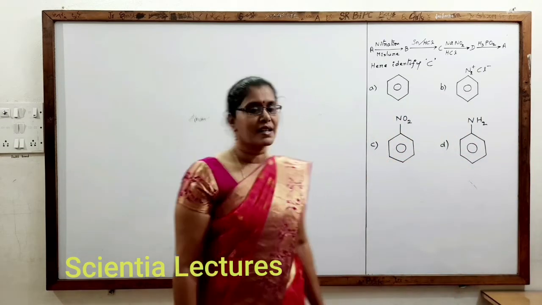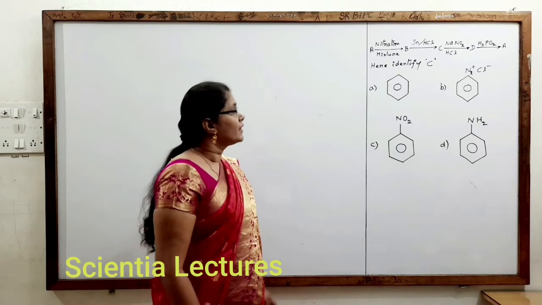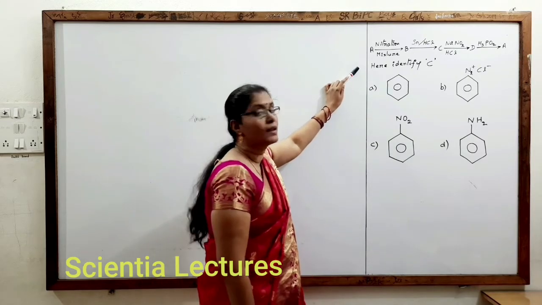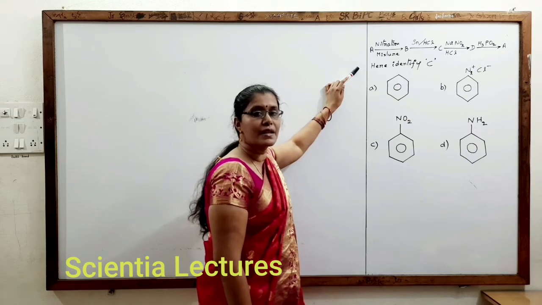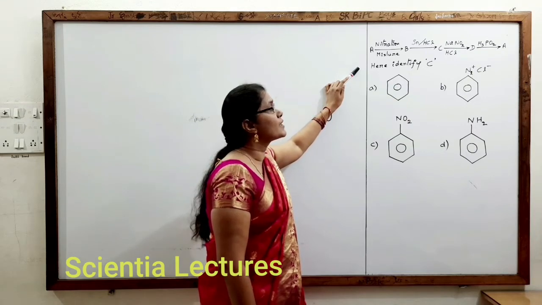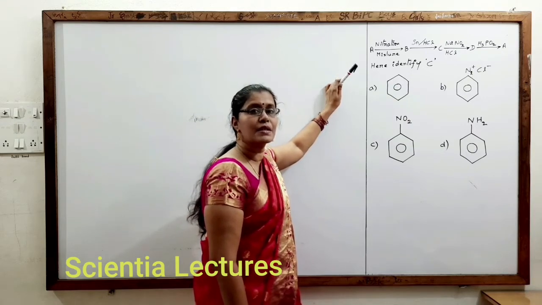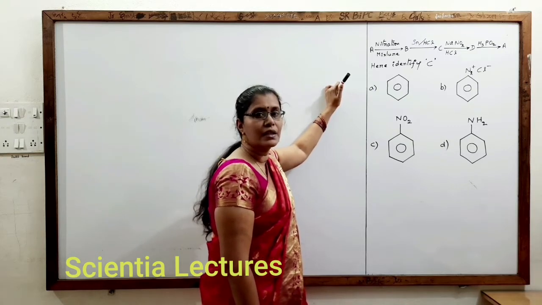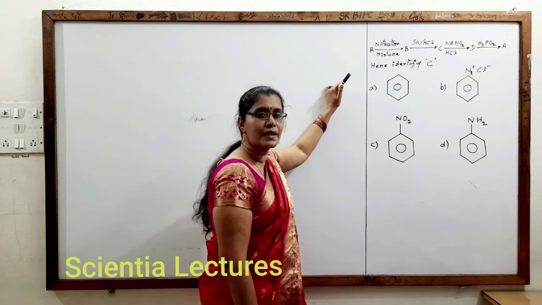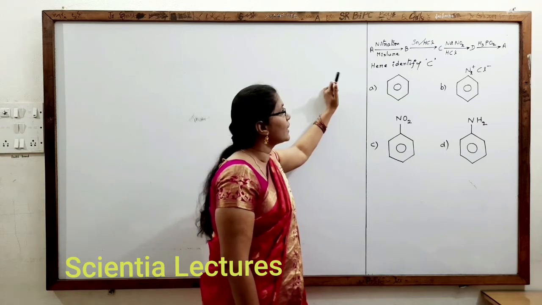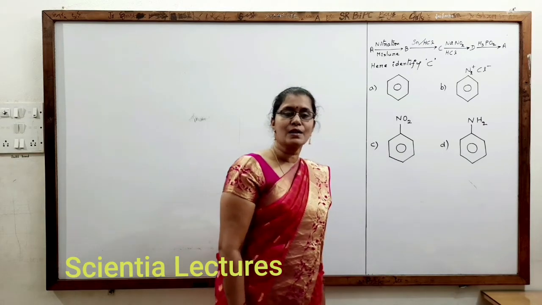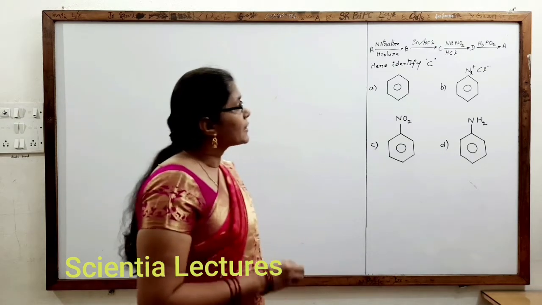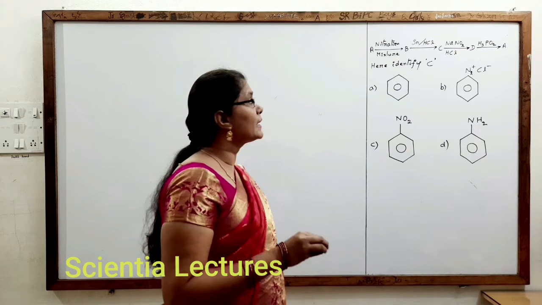Hi students, let us see this question. A in the presence of nitration mixture gives rise to B. B in the presence of Sn by HCl gives rise to C. C in the presence of NaNO2 by HCl gives rise to D. D in the presence of H3PO2 gives rise to A. Here they are asking us to identify C. Now D in the presence of H3PO2 once again gives A.